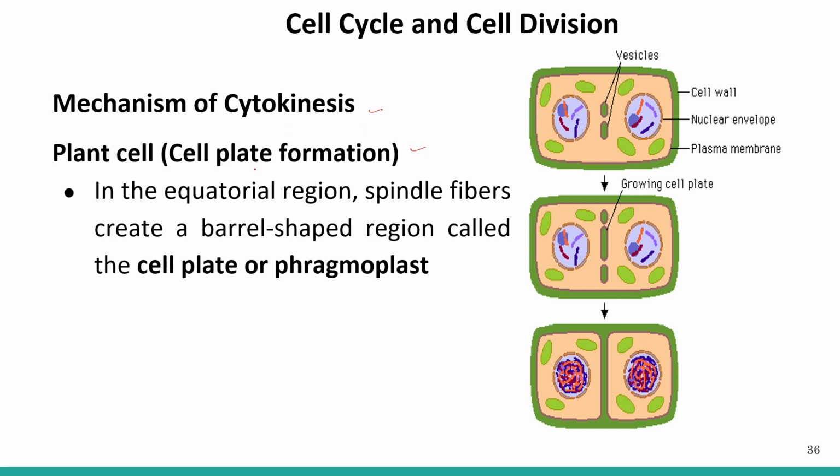In the plant cell, cytokinesis happens by cell plate formation. So what is happening in the equatorial region? Spindle fibers initially create a barrel-shaped region, formed at the equatorial region, and this is known as the cell plate or the phragmoplast.